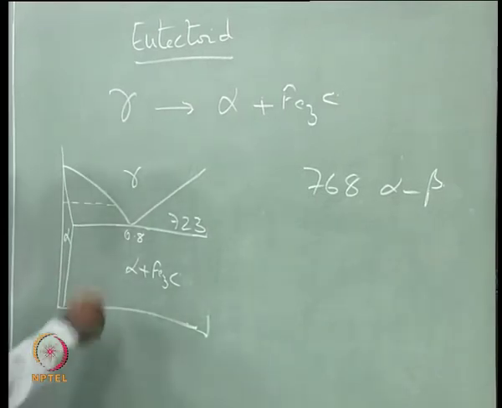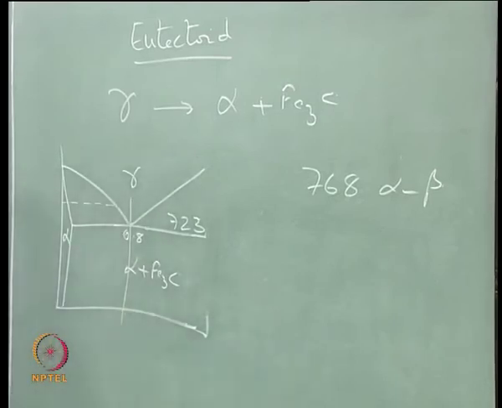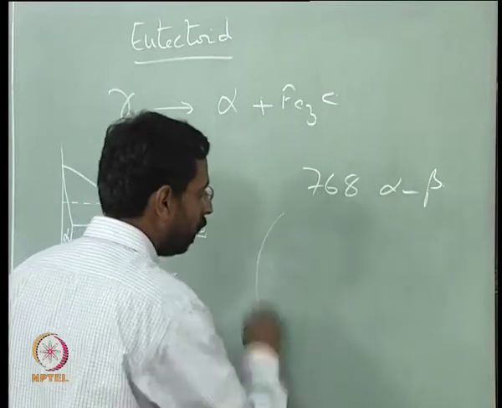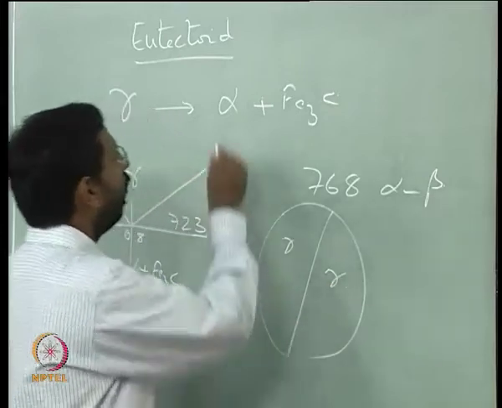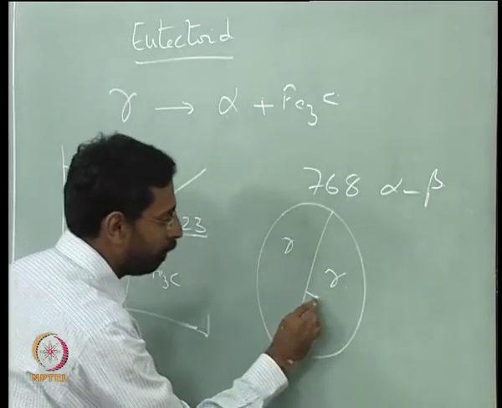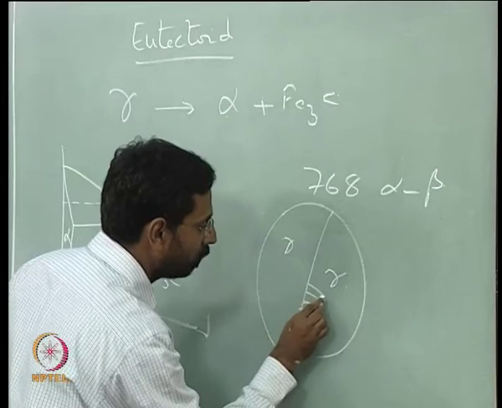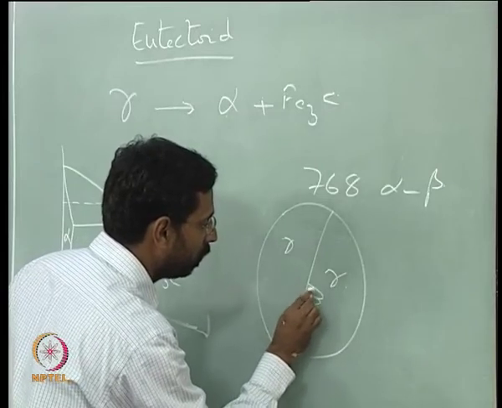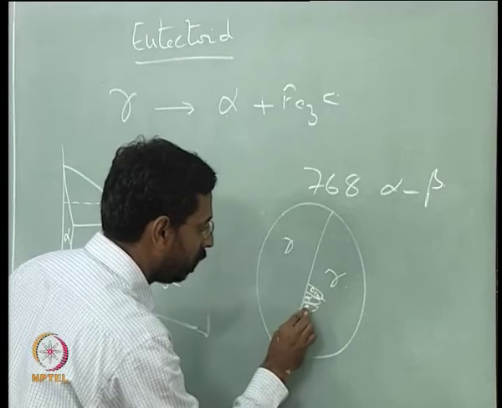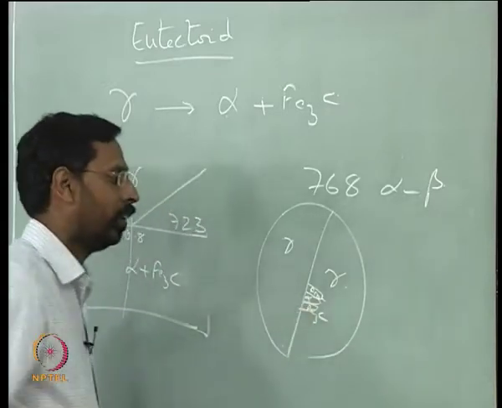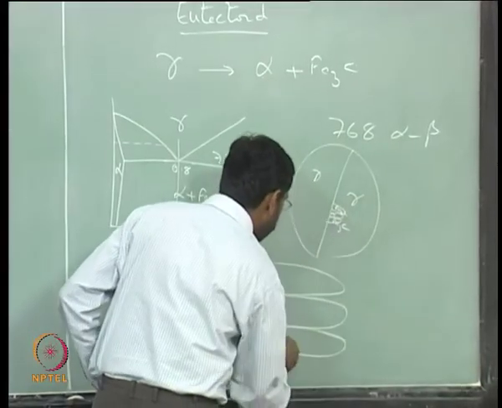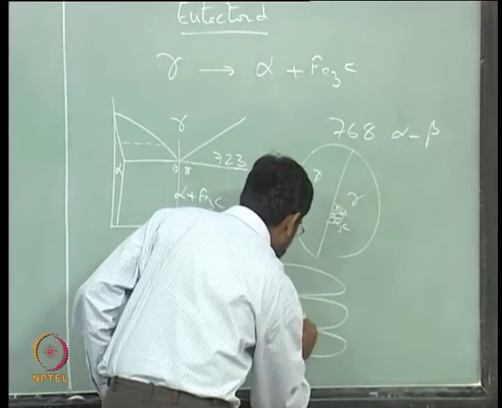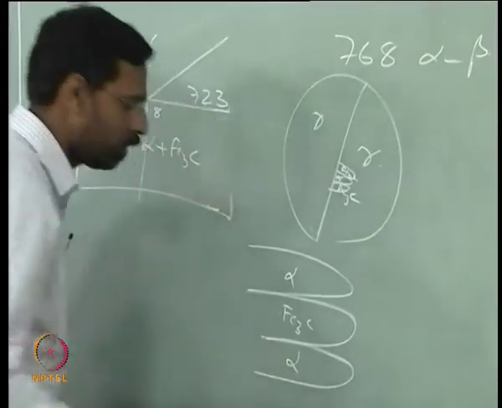Anyway, now we are talking of this transformation. If you take a grain of gamma, let us say, and an alpha plus Fe3C is nucleating, this could be Fe3C, alpha, alpha.